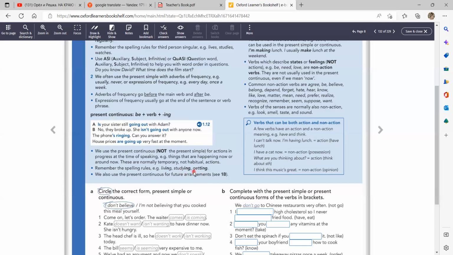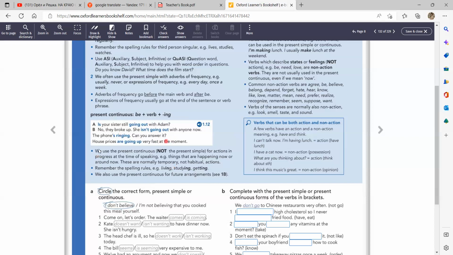If a verb is short, like there is one syllable, then we need to double the last consonant. Да, если у нас короткое слово, то последнюю согласную мы удваиваем, getting. We use the present continuous for future arrangements, чтобы говорить о будущих планах, but we'll talk about it later in details.